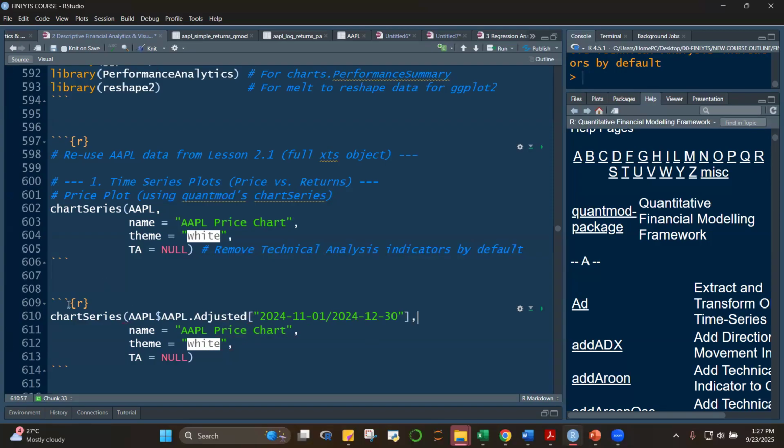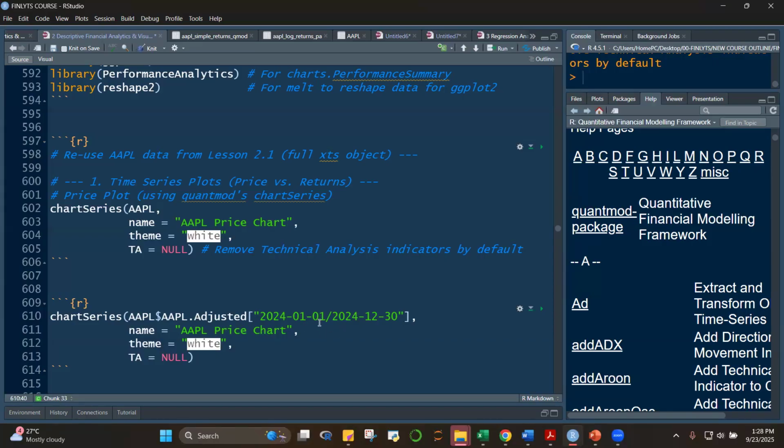All right, so let's take a look at this chart series. We're not going to plot all of Apple, but just the adjusted price, and then only from January 1, say the whole year of 2024, January 1 up to December 30.